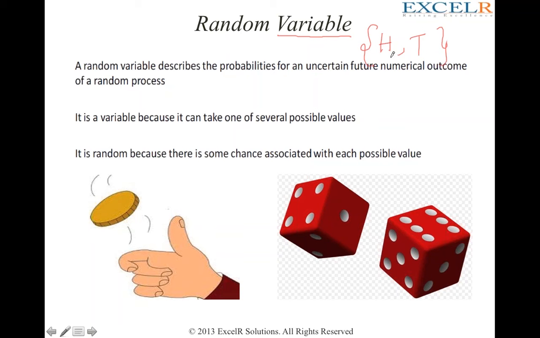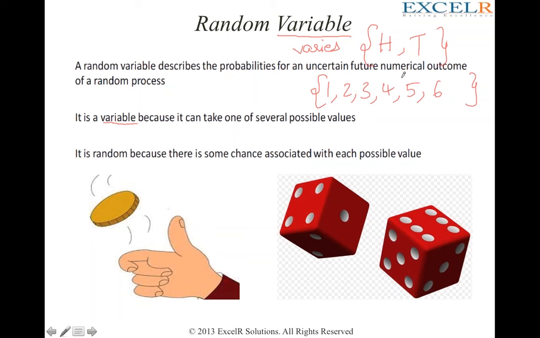If I roll a die once, what are the possible outcomes? There are six possibilities, absolutely. I can either get a 1 or a 2 or a 3 or a 4 or a 5 or a 6. So the output varies once again. I will not always get 1. The moment output varies, it is called a variable. That's the understanding of variable here.